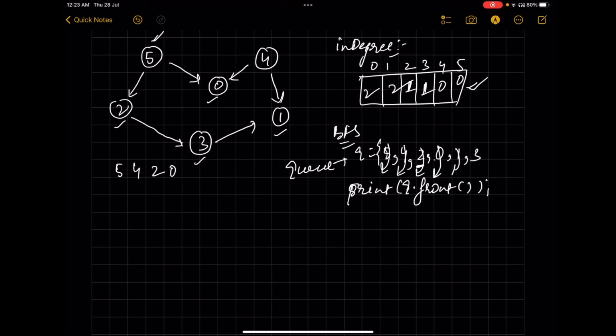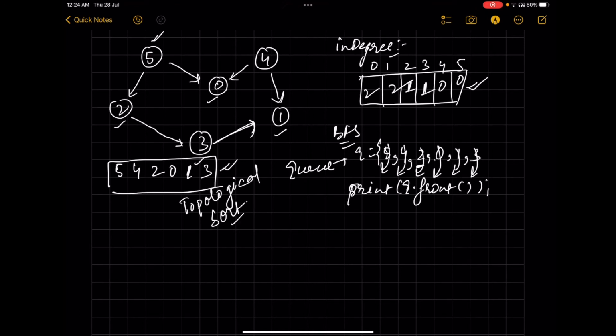So the next element is 1. We'll take 1 out and print it on the screen. After that we'll look if there is any edge from 1 to any node. No, so we'll leave it. We'll go to 3 and print 3. 3 has an edge to another node, that is 1, but 1 is already printed and visited. In this way we are able to find this topological sort with the help of breadth first search traversal.